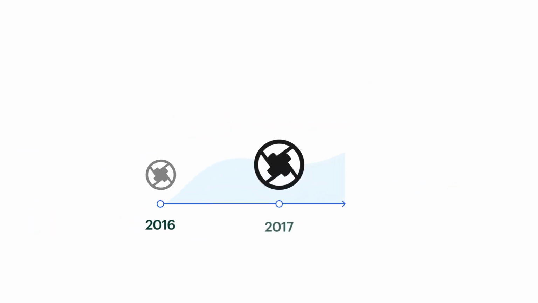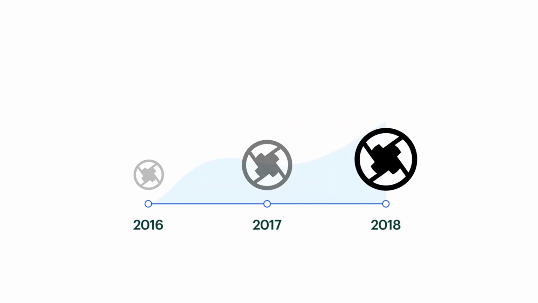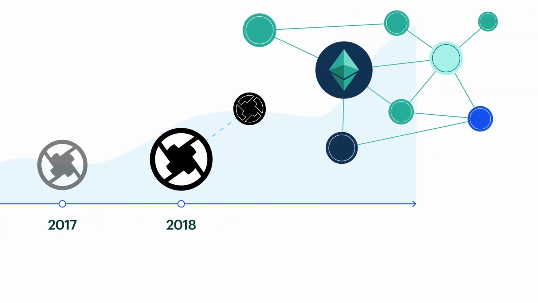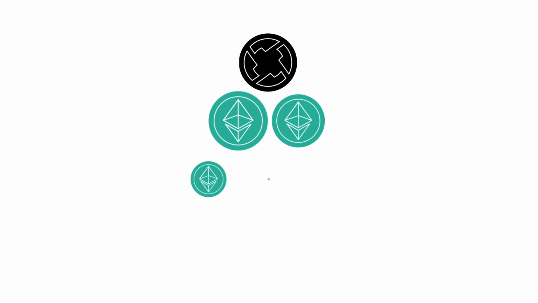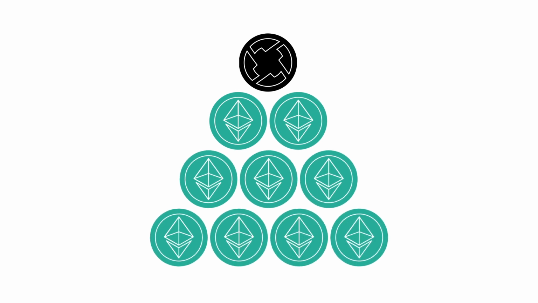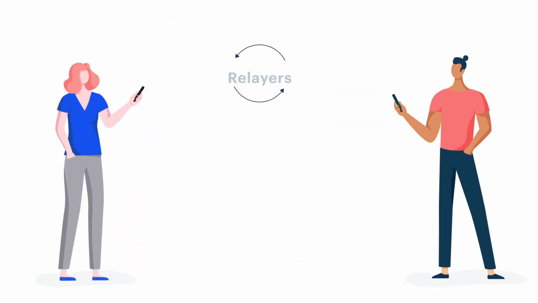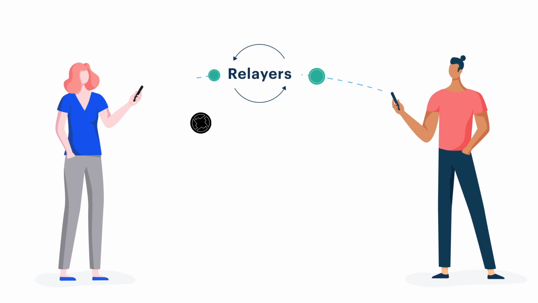So, how does 0x evolve without breaking the projects that use it today? That's where the ZRX token comes in. ZRX is a token built on Ethereum that interacts with the 0x protocol. Today, ZRX is used to pay fees to 0x relayers. When you make a trade through a 0x relayer, you pay them a small amount of ZRX.